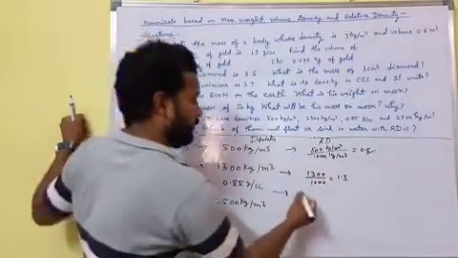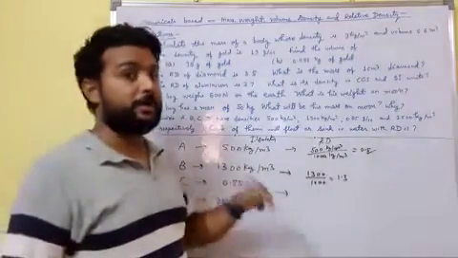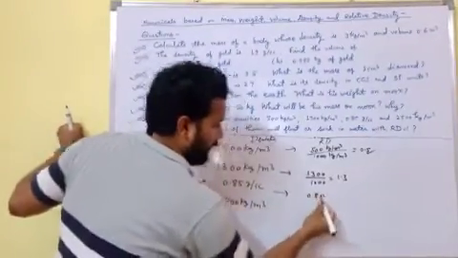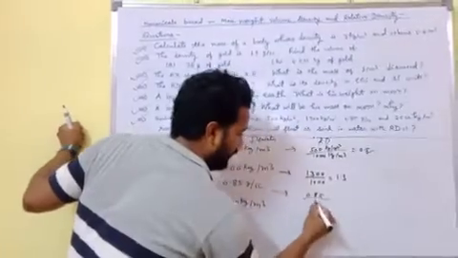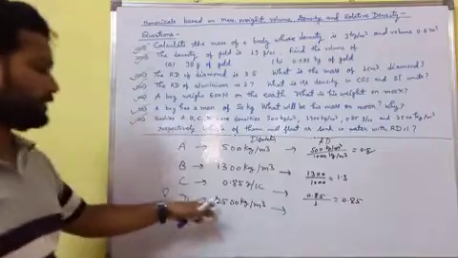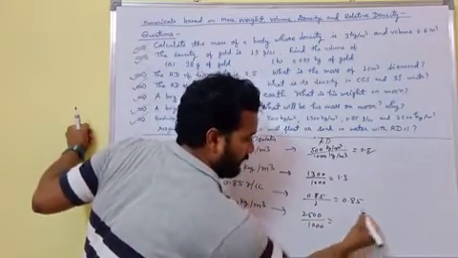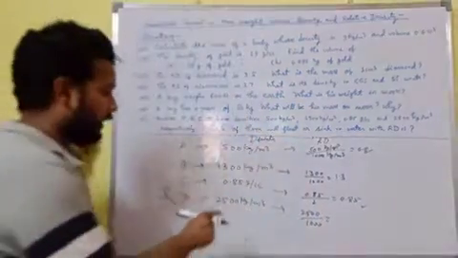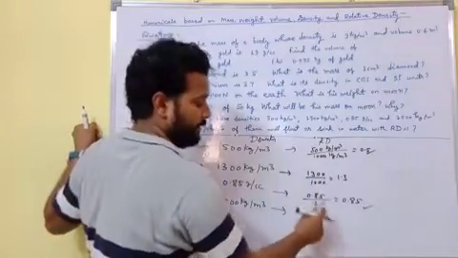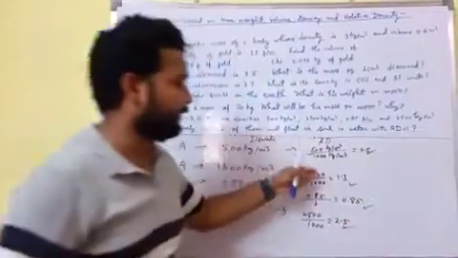For C, the value of density is already given in CGS system, so divided by 1 gram per cubic centimeter, 0.85 divided by 1, then we have 0.85. And in last, for D, 2500 divided by 1000, 2.5. This is RD of substance A, B, C, D.